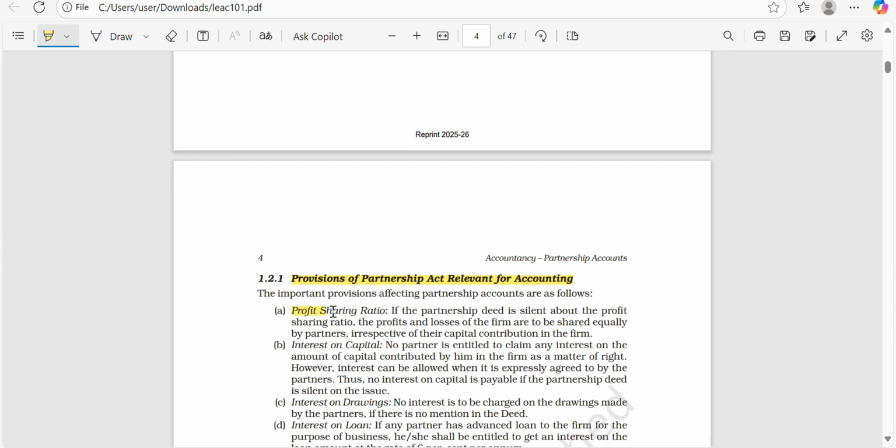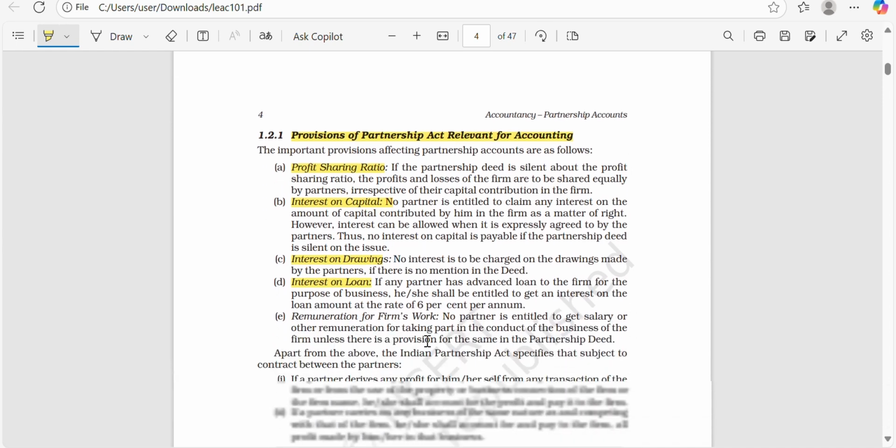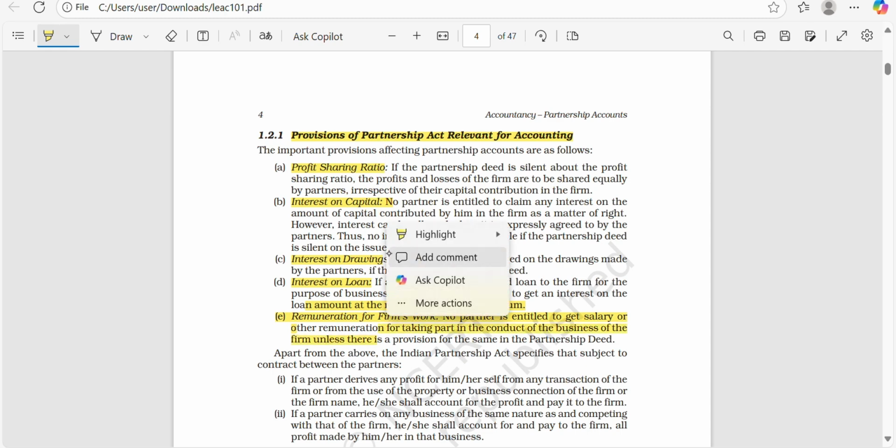One is the profit sharing ratio, how much is the profit sharing ratio between the partners. Then, what is the interest on capital, what is the interest on drawings, what is the interest on loan given by the partner to the firm, and what is the remuneration for the firm's work. These are the basic requirements we need for accounting purposes. We will go through them in detail in the illustrations, on how to do the accounting treatment.